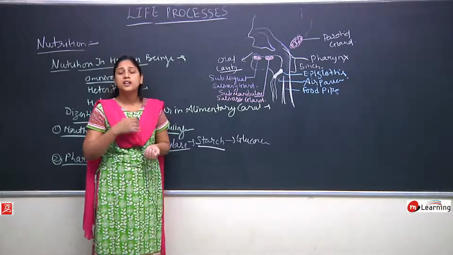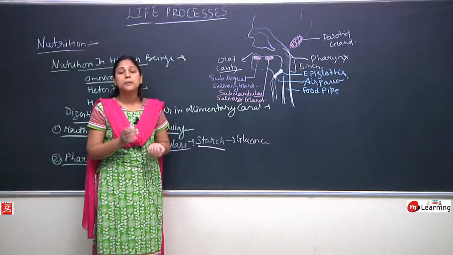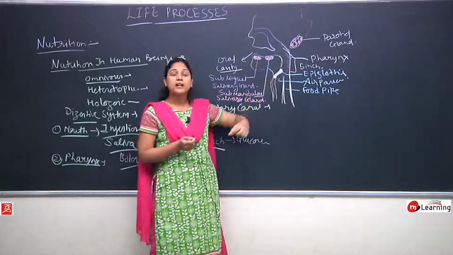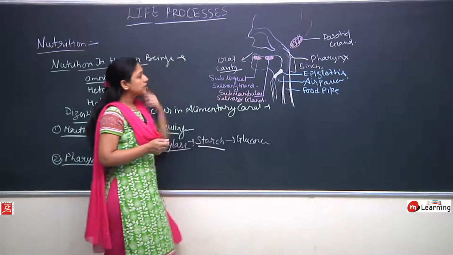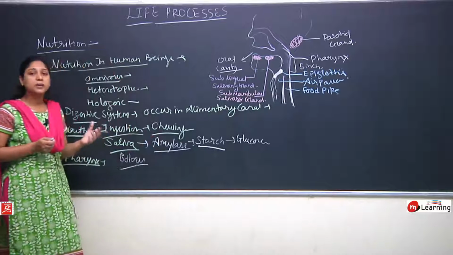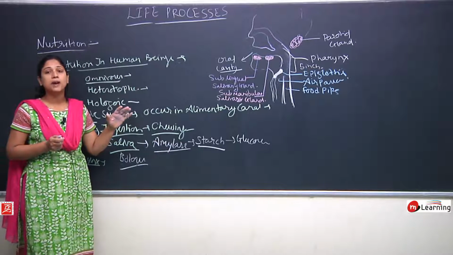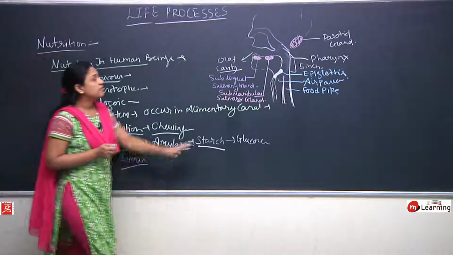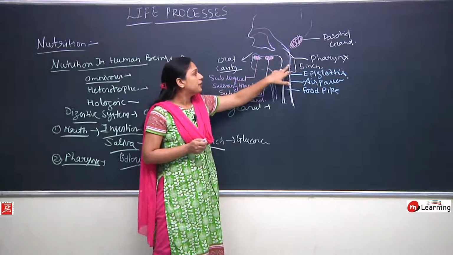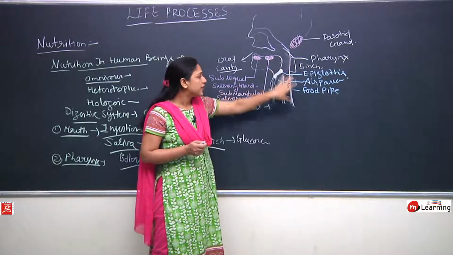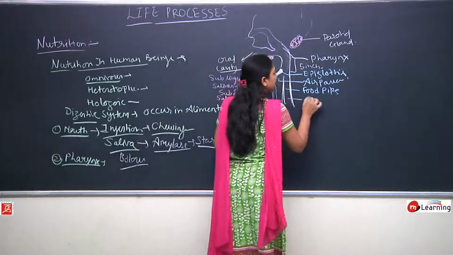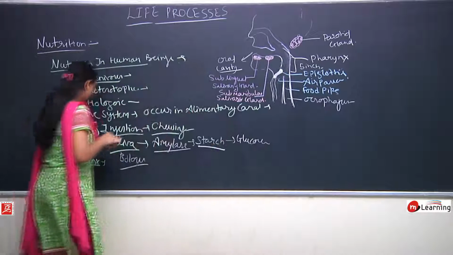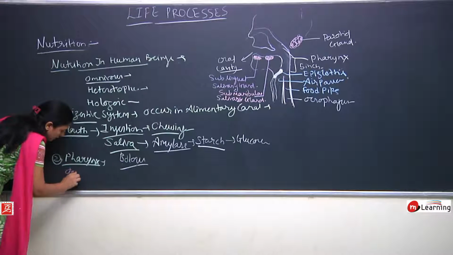And if somehow any food particle gets into the air passage, suddenly you will have a cough reflex and the food particle will be coughed out. So in this way we have a preventive measure which does not allow the food particle to get into the air passage. So we have seen the pharynx. After we chew, the food gets into the pharynx, and from the pharynx it gets into the esophagus. Then we will read about the esophagus.